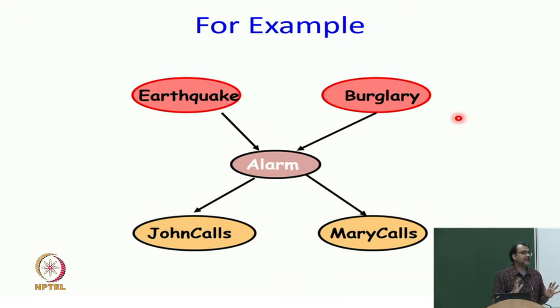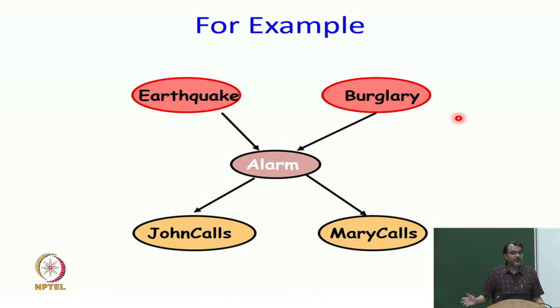This is a very interesting question, and some of you must have figured this out, but others think about it. I will ask you two questions. Question number 1, is earthquake independent of burglary? Question number 2, is earthquake conditionally independent of burglary given alarm? You can answer intuitively, I do not mind, or you can use one of the theorems that we have studied, or you can think about the fact that this is earthquake and burglary we are talking about. You can do whatever you want, but let us talk about the first question. So, is earthquake independent of burglary?